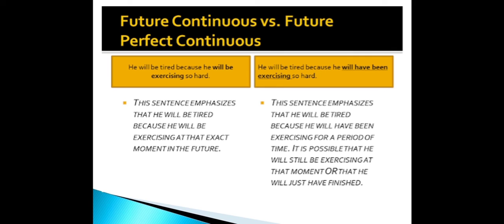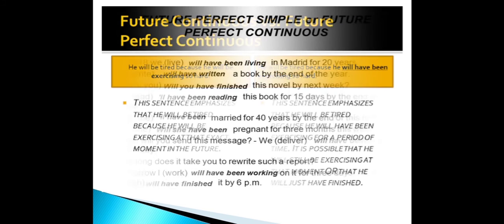If we are writing it in future perfect continuous tense, he will be tired because he will have been exercising so hard. In this sentence, the emphasis is that he will be tired because he will have been exercising for a period of time. It is possible that he will still be exercising at that moment, or that he will just have finished.